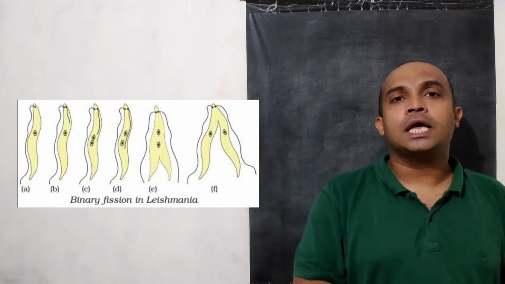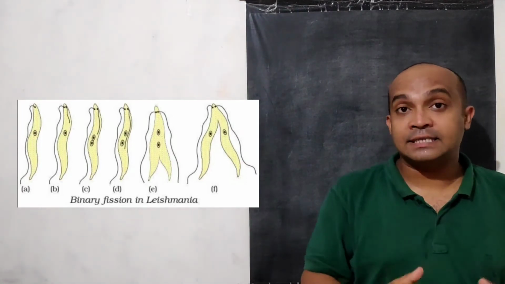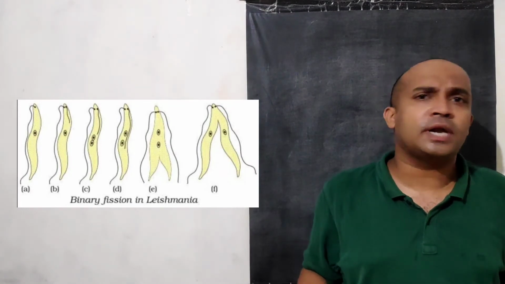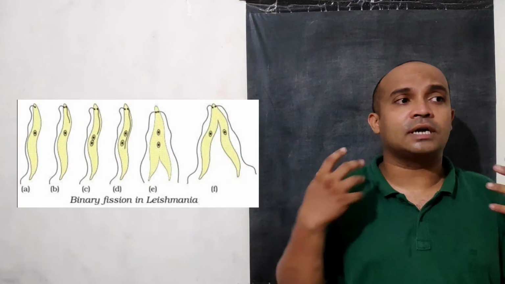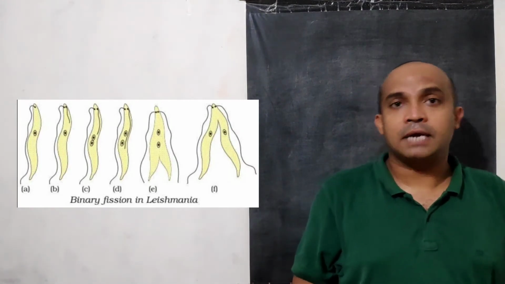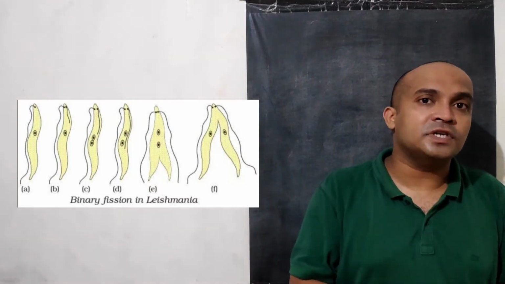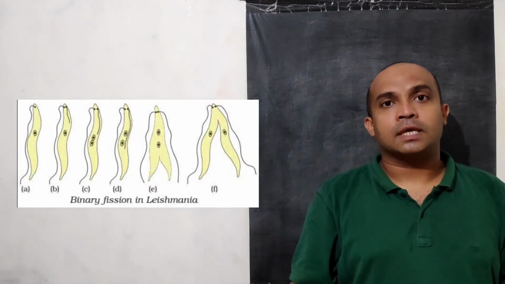This Leishmania is undergoing binary fission through the vertical axis, as it has a particular shape, and through the vertical axis it is dividing. Amoeba does not have any regular shape, so there cannot be any axis. We cannot address any axis in amoeba, right? But in Leishmania, yes, it is dividing. Here binary fission is occurring on the vertical axis. Understood? In many protists, this kind of binary fission can be found.